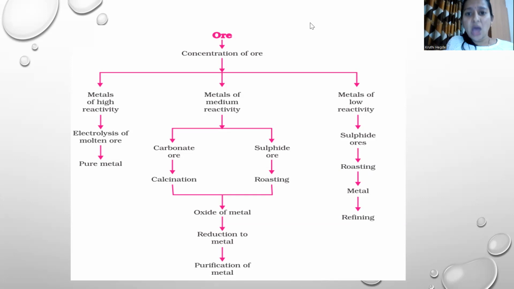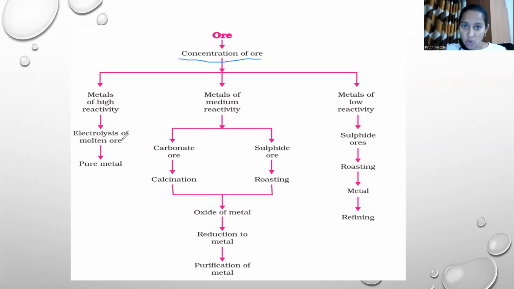What's that concentration of ore? We'll discuss shortly. Okay, first process is concentration of ore for any type of metal, in the low reactivity, middle reactivity, or high reactivity. Concentration is a must. After concentration of ore, metals of the high reactivity series are passed for electrolysis of molten ore.